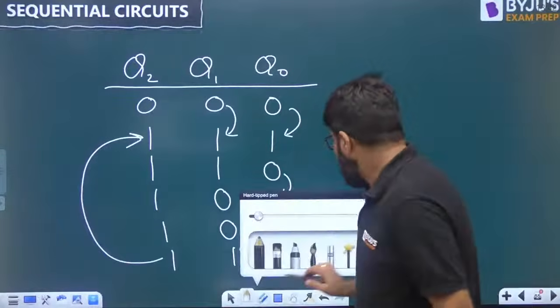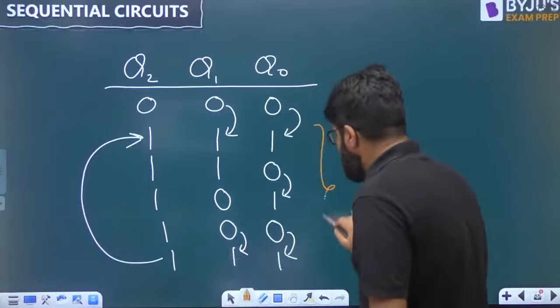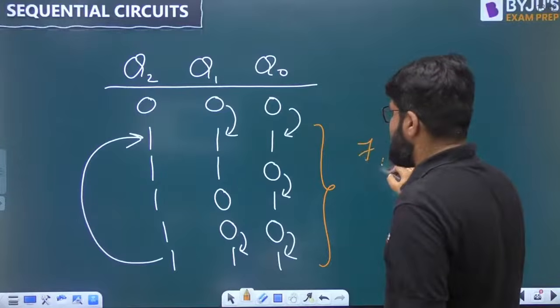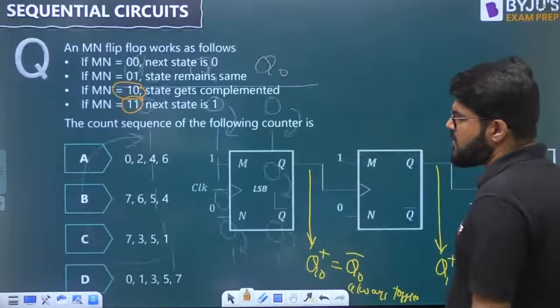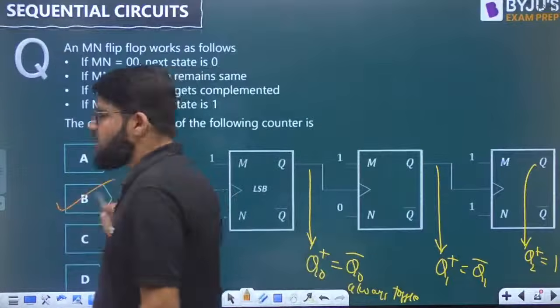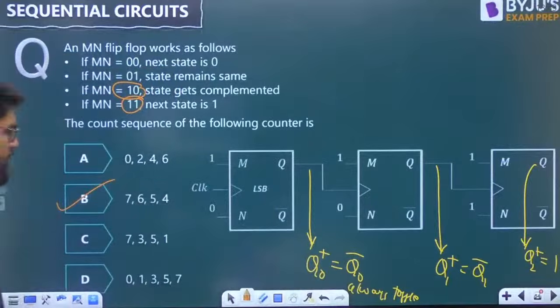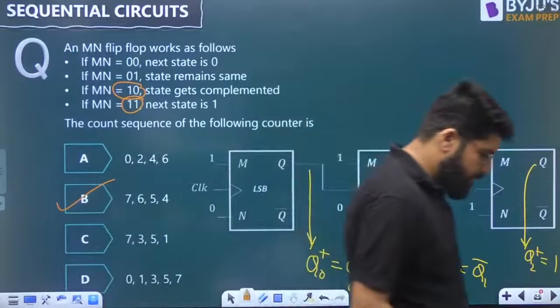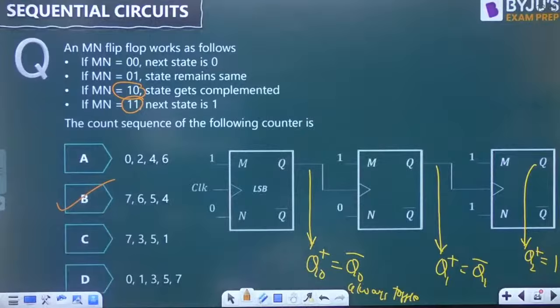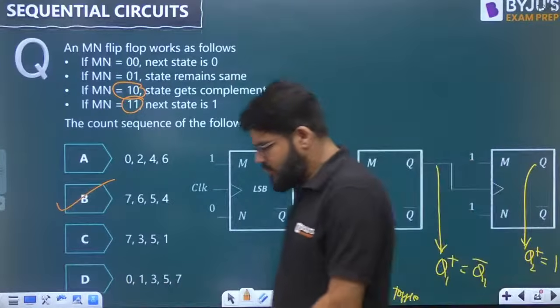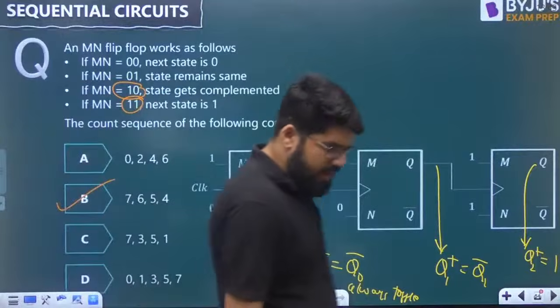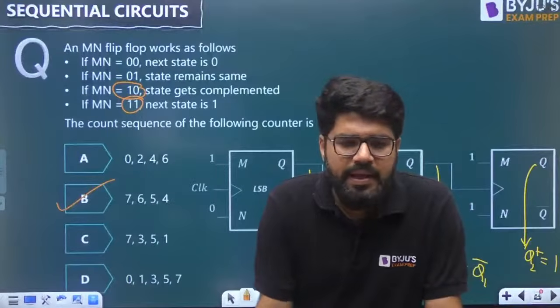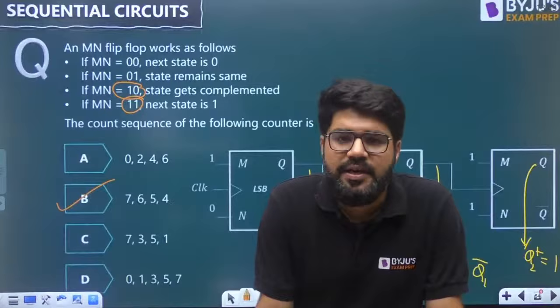Okay, if repetition occurred, what is the count sequence? I can say 7 6 5 4 and then repeat. So what is the count sequence? 7 6 5 4, option number B. Beautifully designed question. The correct answer is option number B, that is 7 6 5 4. Everybody, 7 6 5 4 is the correct answer.